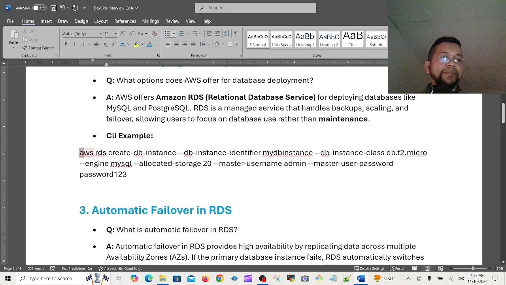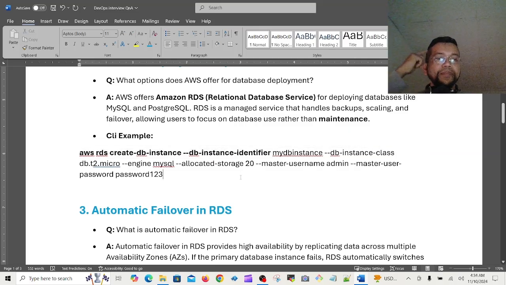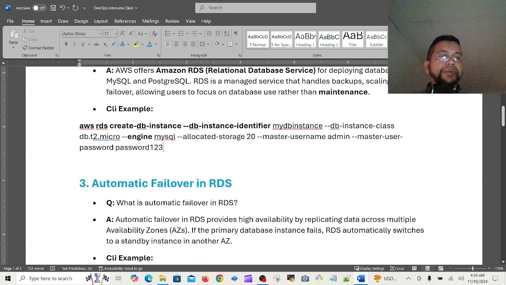CLI command is like that. AWS rds create-db-instance, hyphen hyphen db-instance-identifier, hyphen identifier. Until this, just keep in memory, not too much. AWS RDS create DB instance. If you memorize this, that is also good for now. Then comes the class, then engine. So the CLI knows the engine, MySQL as the engine. Allocated storage 20, master username, anything else you can give, not always admin. Master user password, you know the password. So this is the way for RDS.